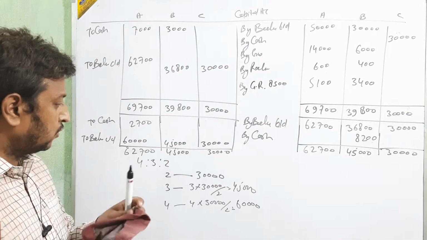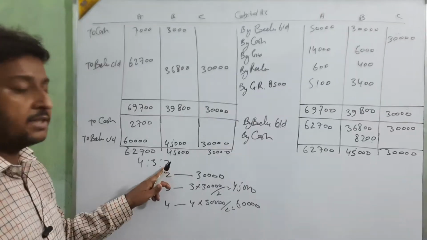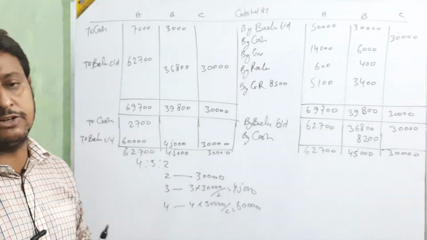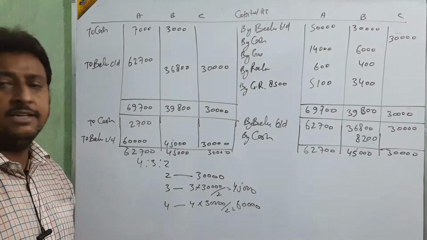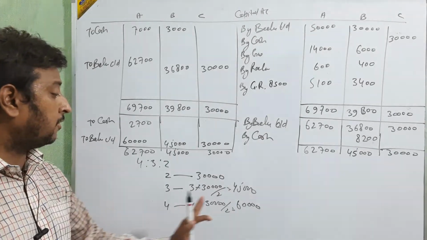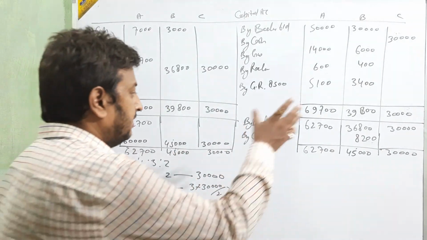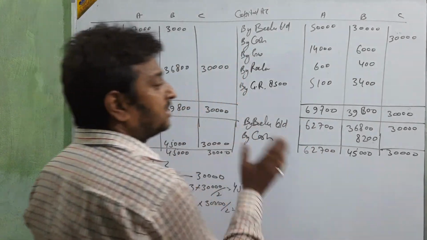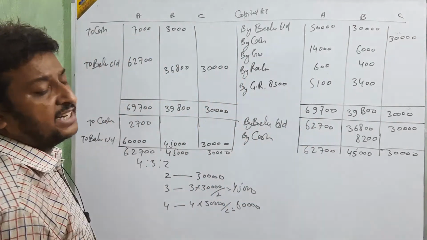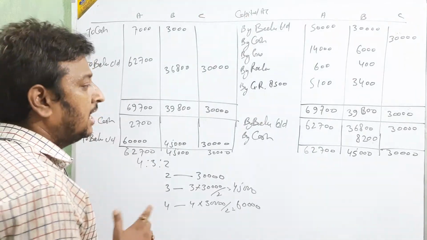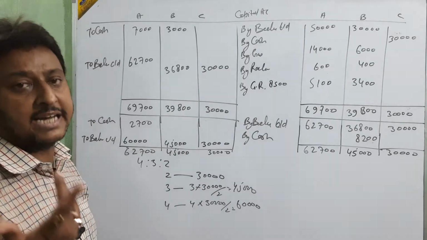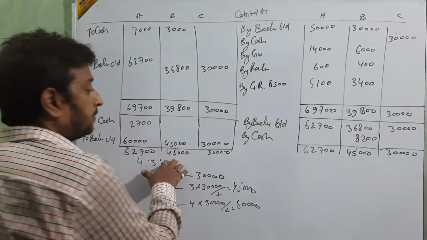Clear, beta? How to calculate the new capital? For the ratio of 2 it comes to 30,000. Then 3 is 45,000 and 4 is 60,000. We are going to put that amount here, and then we are going to check both sides. Whichever side is more, we take the balance or difference amount on the opposite side, and that difference amount is called cash. Okay? This side it's the 45,000.